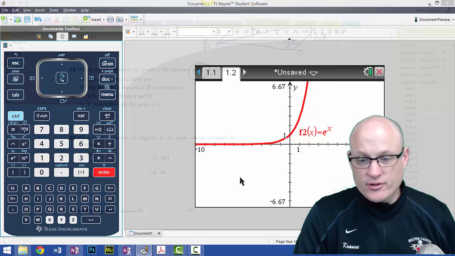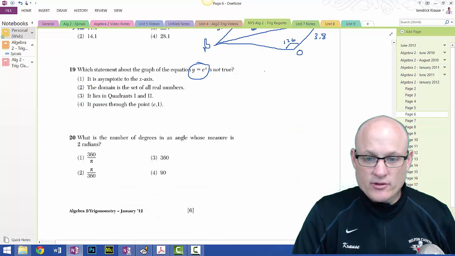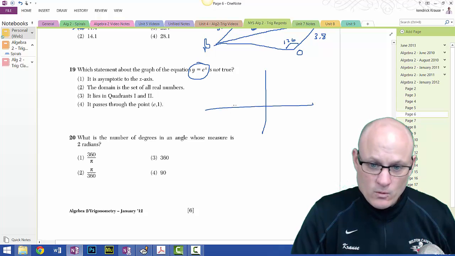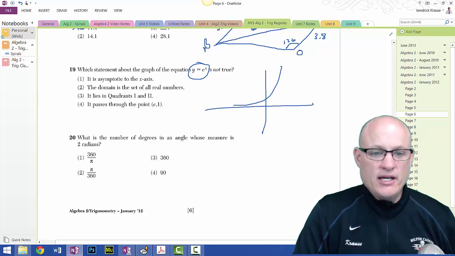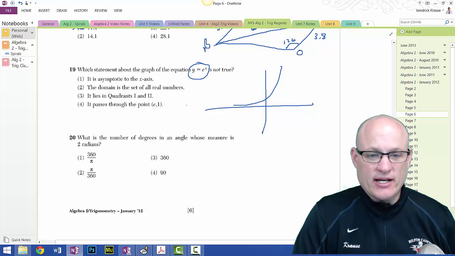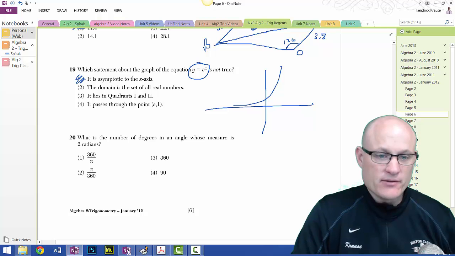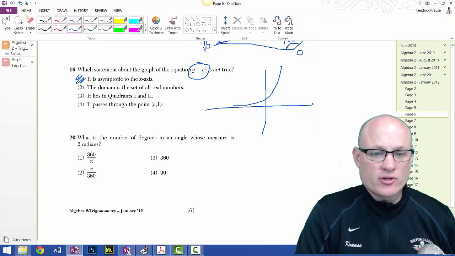Now, I'll go back. You should have known this. You should have drawn it a bunch of times this year. Looks like that. Okay. Is it asymptotic to the x-axis? Sure. Well, there's our answer right there. There it is. Let's go on. What we're going to do is we're just going to move on right now.